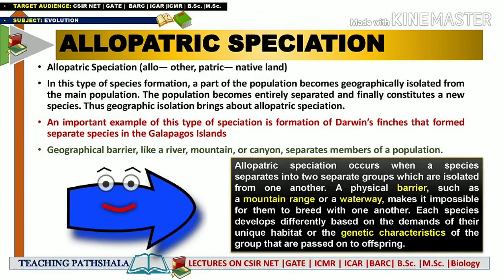The species that has been separated from the original population will start emerging as a different species, because now they are facing a different kind of environment, they will have a different food habit, and obviously they will have a different type of mating partner also.